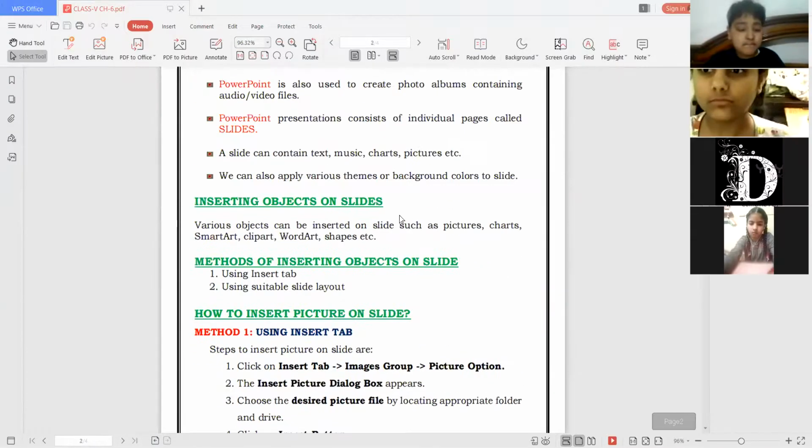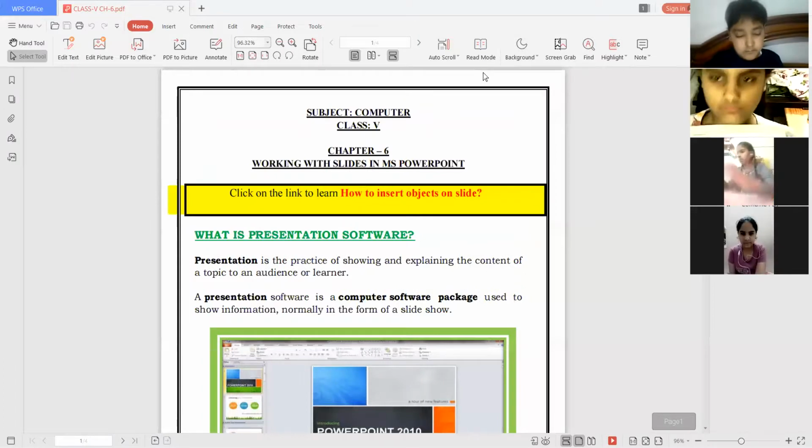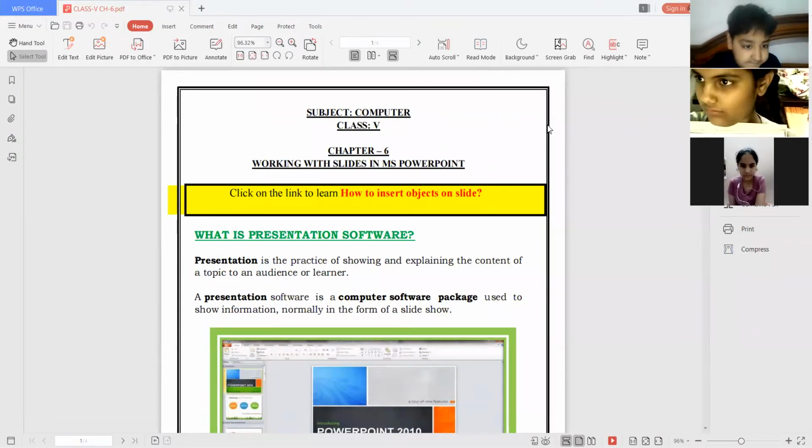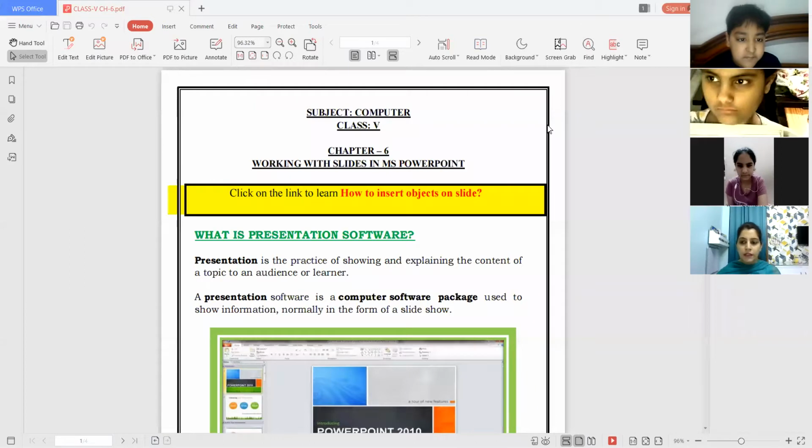So today we are going to start with a new chapter, that is chapter number 6. Open chapter number 6 from your book. Chapter number 6 is MS PowerPoint, which you have already done in, I think, 4th class also. So I think you must have some basic idea regarding PowerPoint. पढ़ा है ना आपने 4th में?